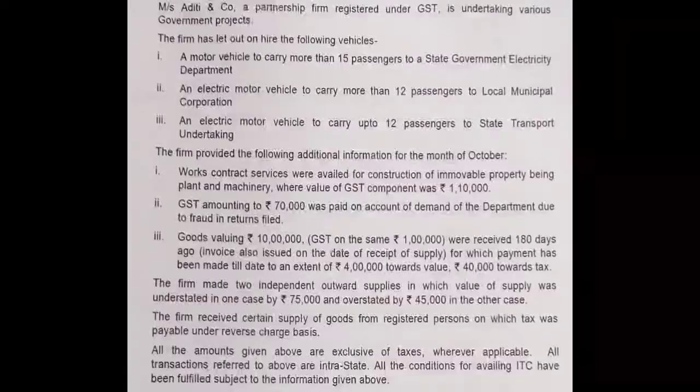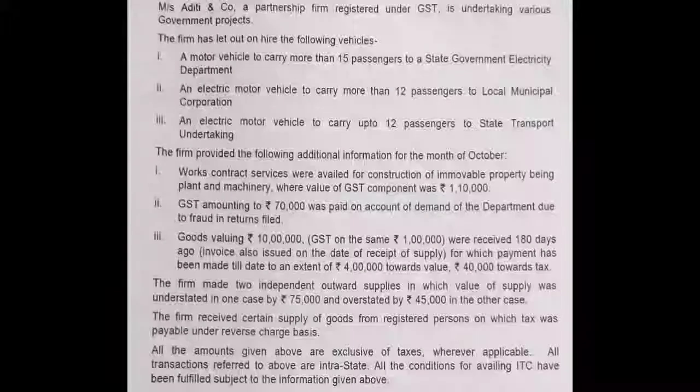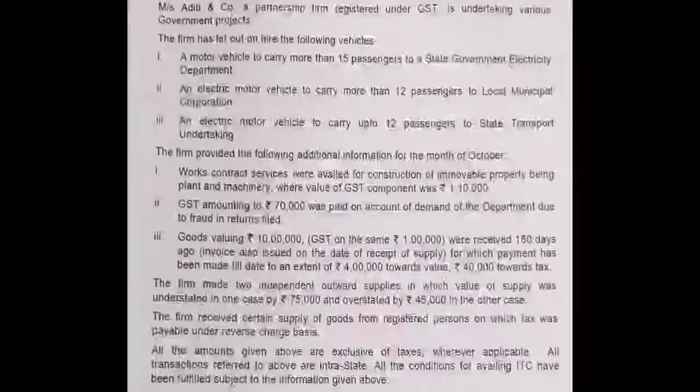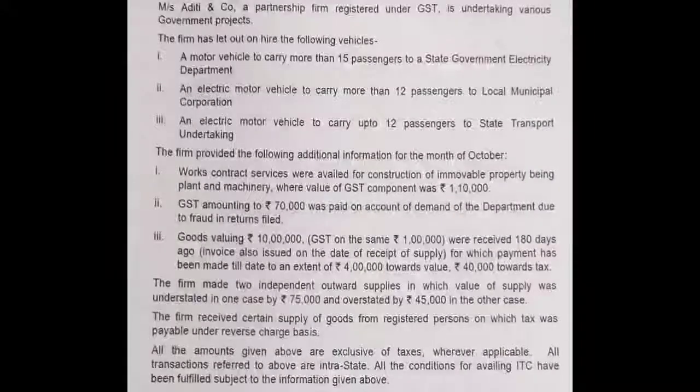received 180 days ago. That means Aditi and Company received the goods 180 days before. The value of the goods received is 10 lakh rupees, and the GST portion on that value is 1 lakh rupees. The invoice was also issued on the date of receipt of supply, for which payment has been made till date to an extent of rupees 4 lakhs towards value and 40,000 towards tax.